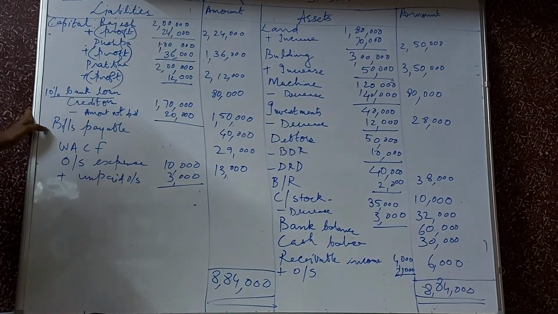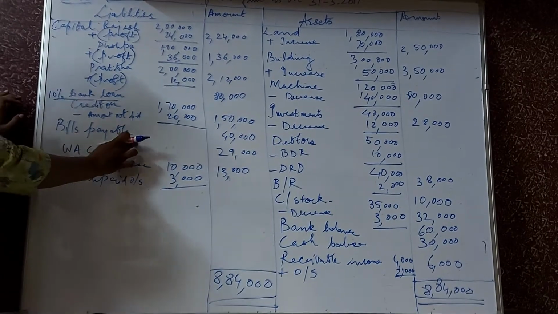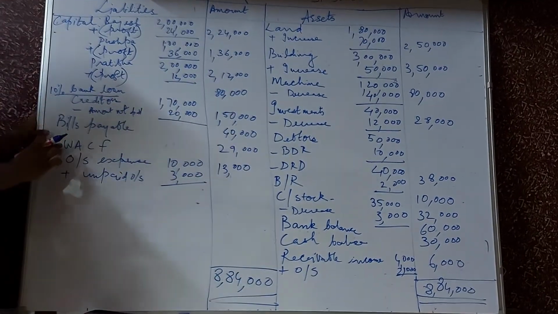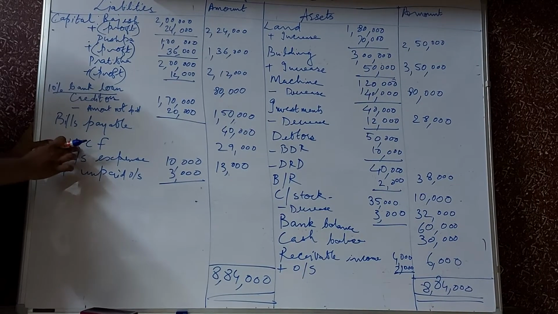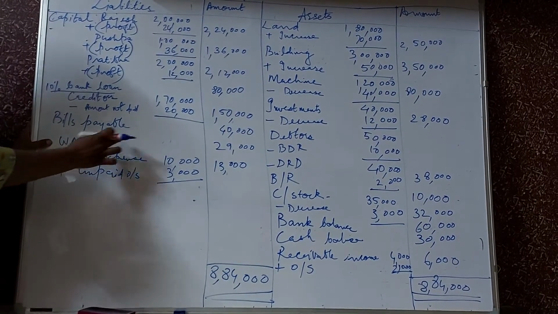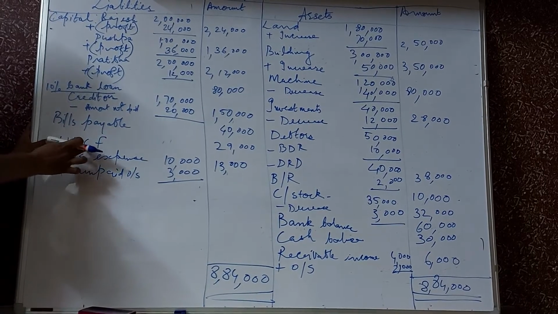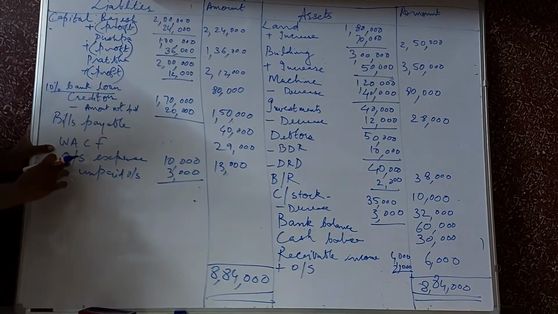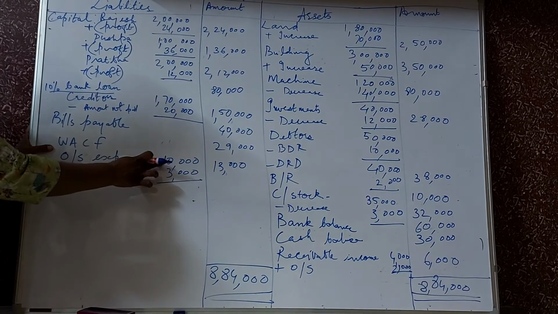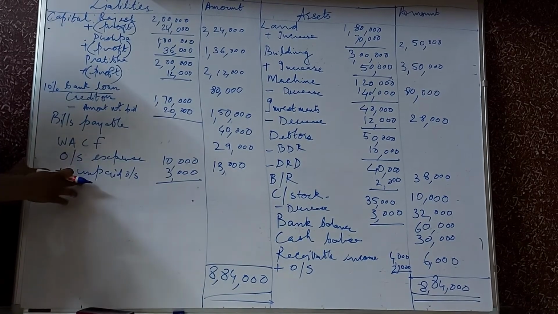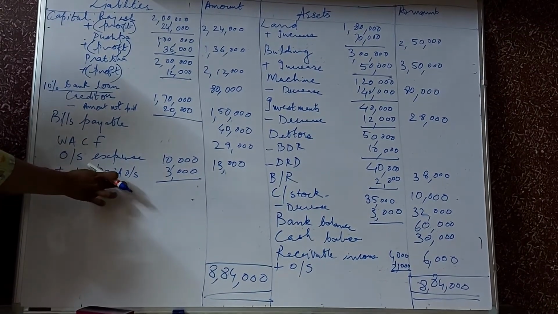Next item in liability side is bills payable. Bills payable is 40,000. Next is workmen's accident compensation fund. So it is 29,000 given in the question. Next is outstanding expense 10,000. There is again unpaid outstanding expense there.